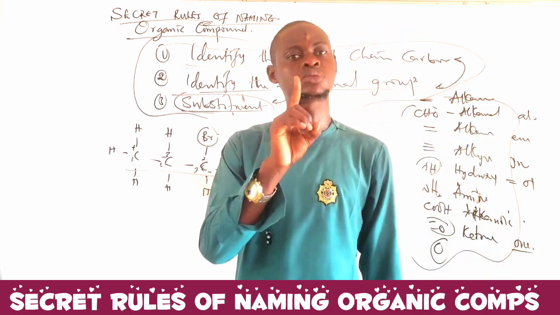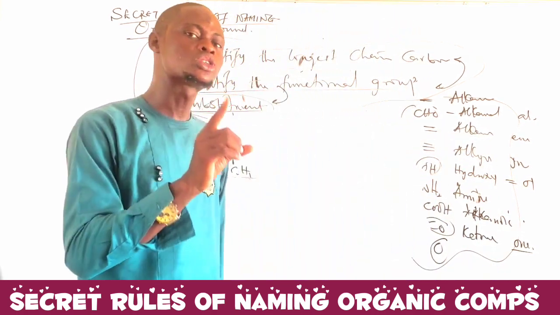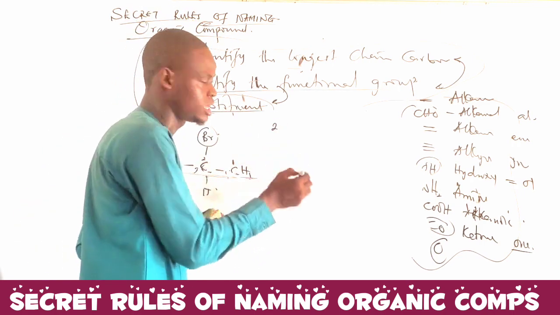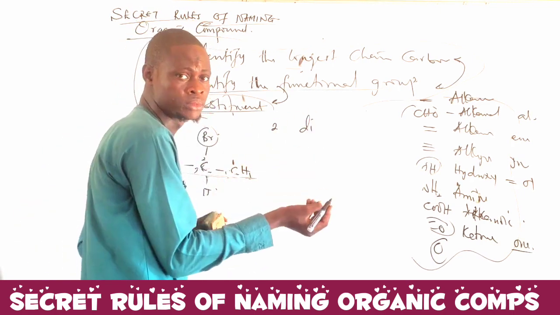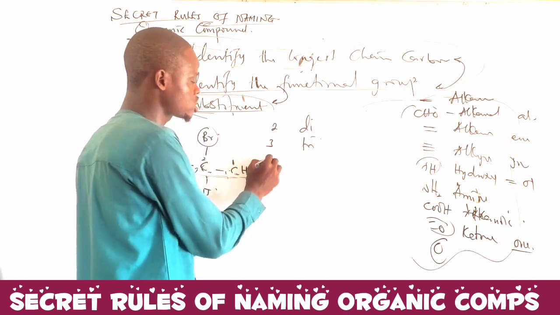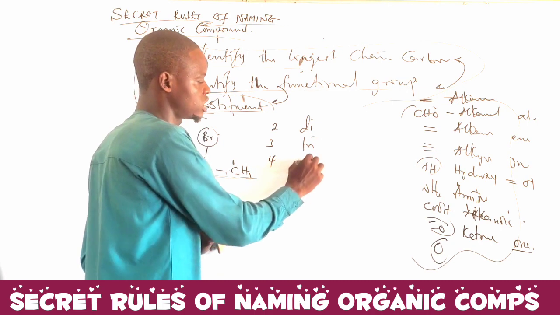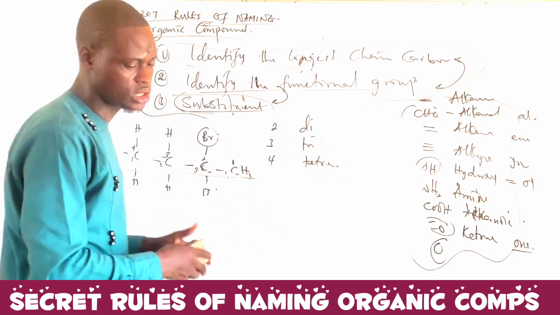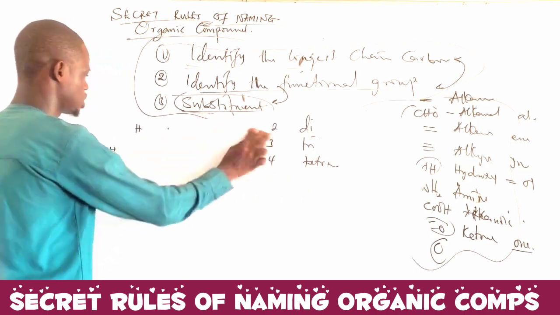You need to give them another name. If it is two substituents, then we give it di. If it is three substituents, it's going to be tri. If it is four substituents, it's going to be tetra. Altogether. Now let's take a look at this question and their positions.